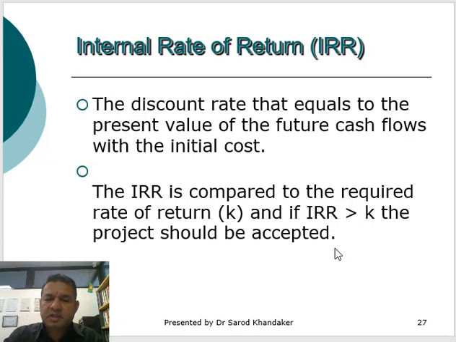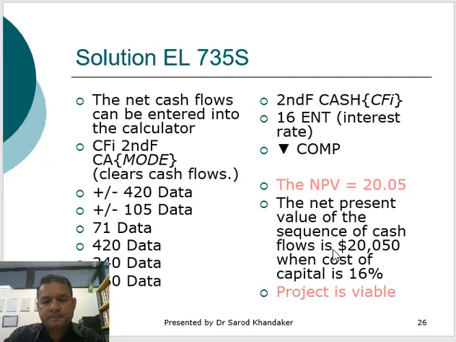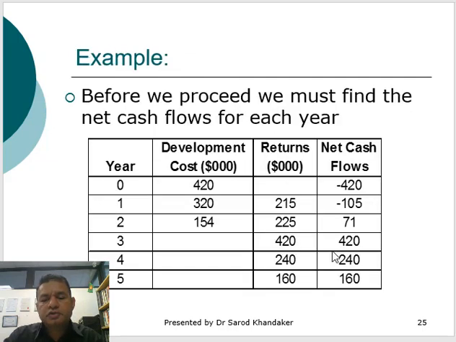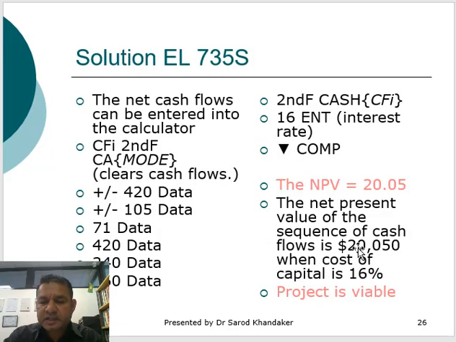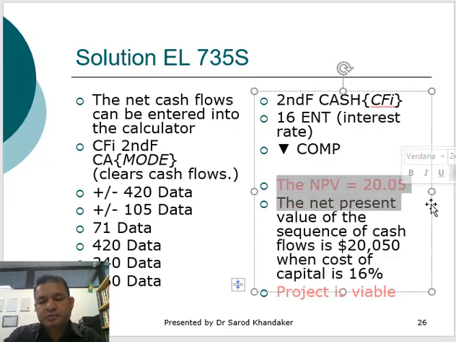So how will you get the NPV? If you look at the cash flows and the rate of return, which is 16%, and then calculate using your calculator, you'll find the NPV would be 20.05.